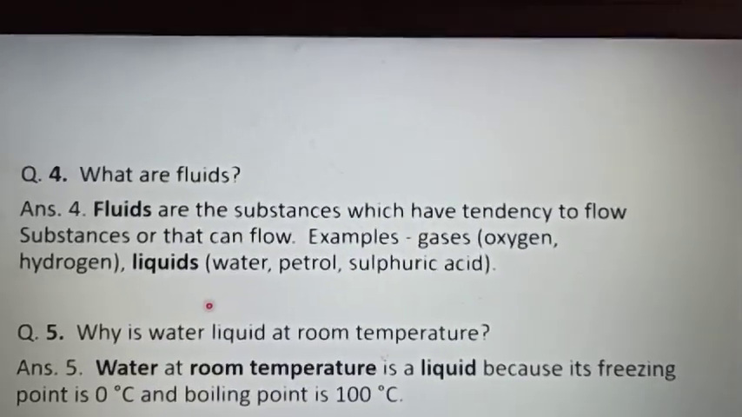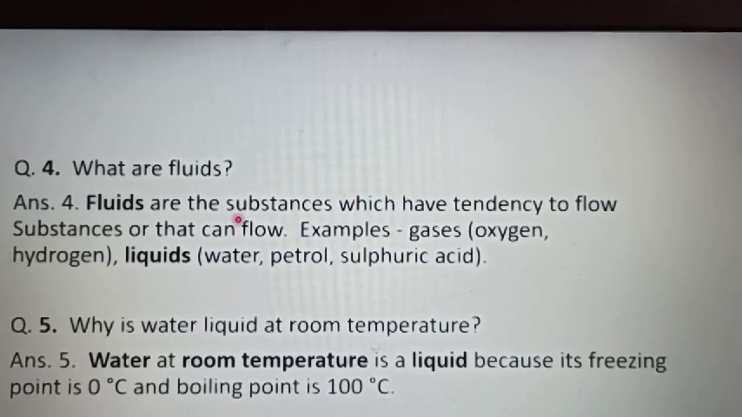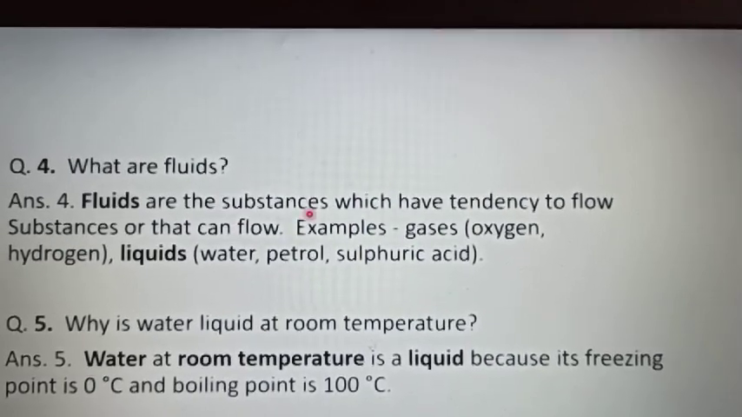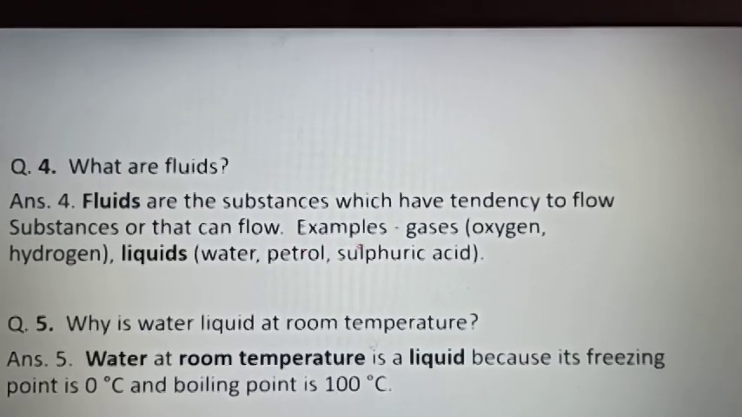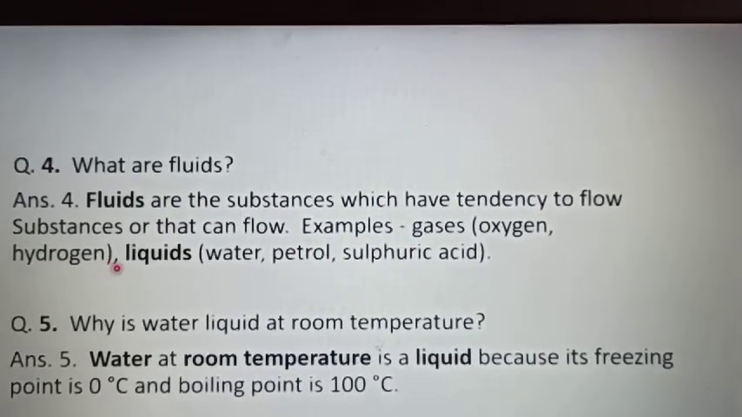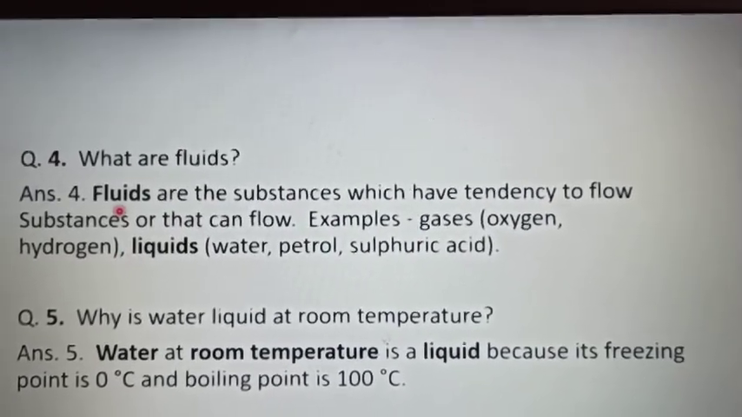What are fluids? Those substances which can flow, or you can write, which have the tendency to flow, are called fluids. Gases and liquids come in the category of fluids.